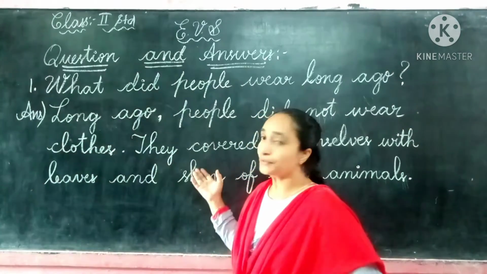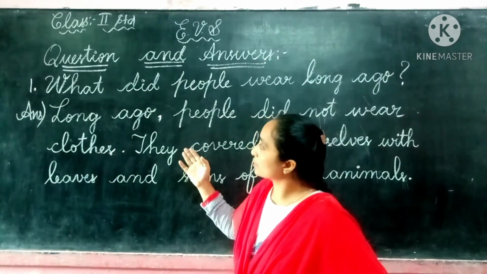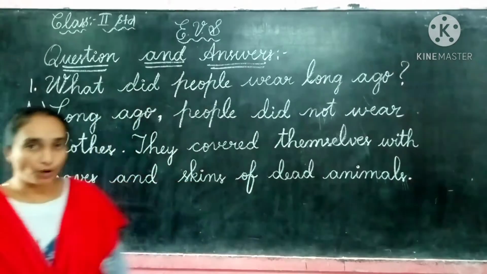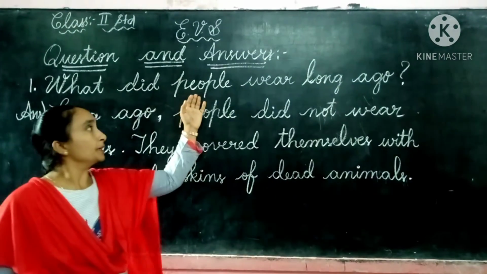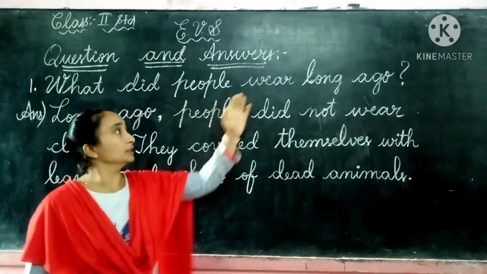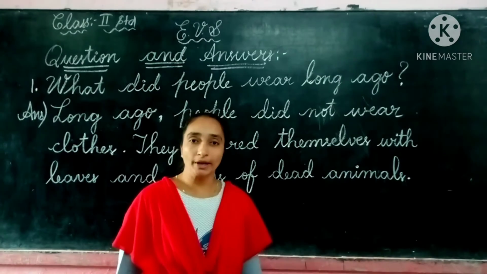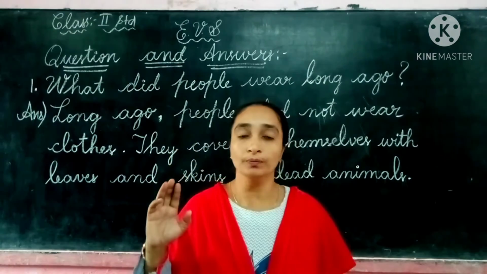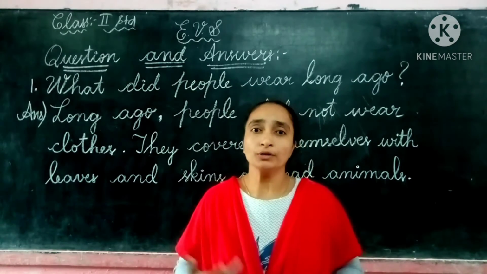Let us see the first question. What is given here? The first question is W-H-A-T, what, D-I-D, did, people, P-E-O-P-L-E, long ago, L-O-N-G A-G-O. What did people wear long ago? So children, long ago, what did the people wear?